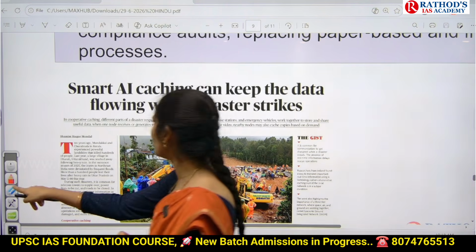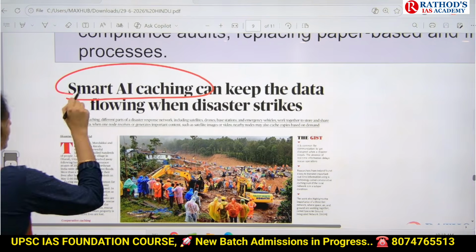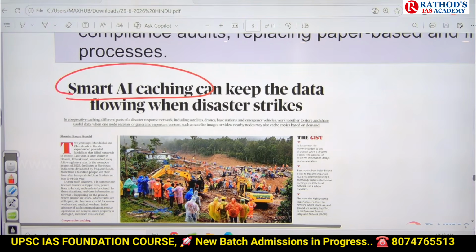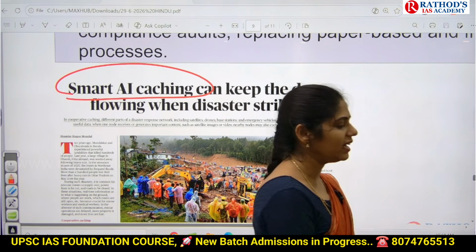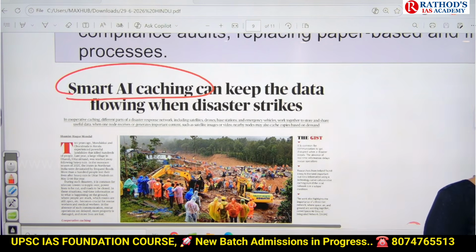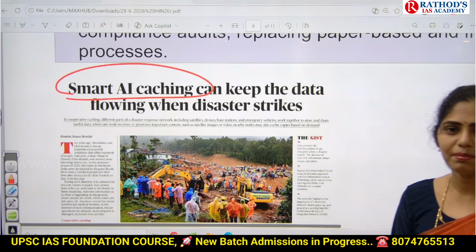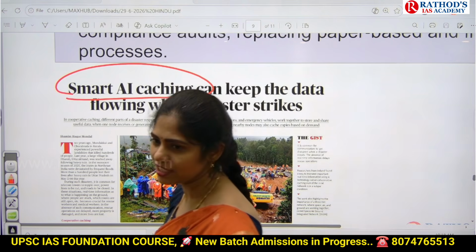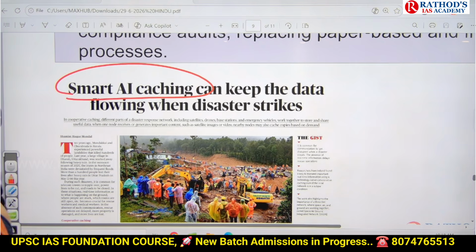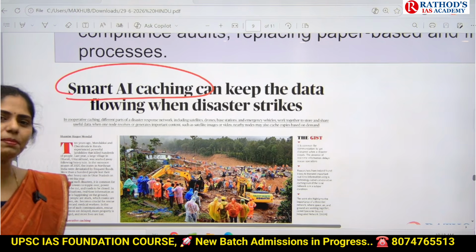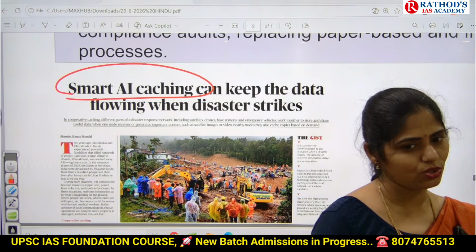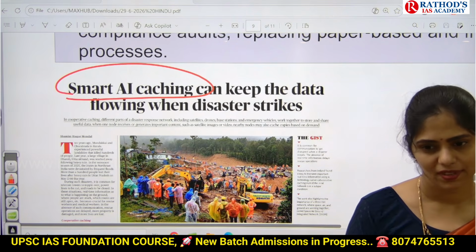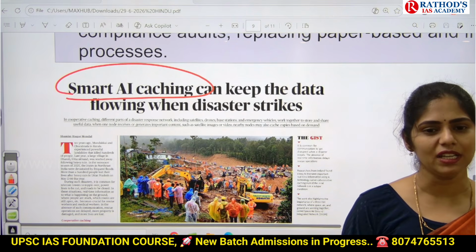So now we can use AI and we can share data with people. That technology is called smart AI caching. Please make a note. Smart AI caching. How can you get a question? Recently smart AI caching is in use. What exactly does it refer to? An A, B, C, D kind of question is possible. Or else, consider the following statements regarding smart AI caching. Under that it may give 2 to 3 statements and ask you to identify correct or incorrect. Understood? So in that way you will be getting questions.